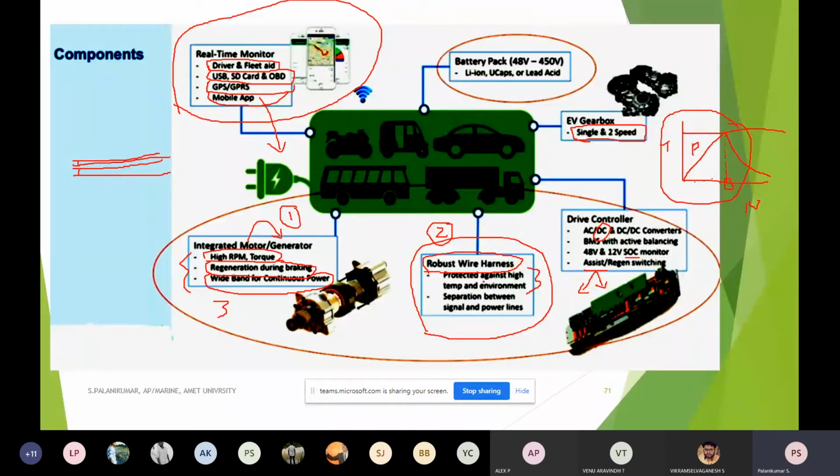In addition to that, a robust wire harness and EV gearboxes are the fourth and fifth components. And the last component is for the digital realization of the system: whether it is healthy, whether the charge is full, how much lifetime is over, and when I have to replace it. It will completely monitor at what speed it can operate.